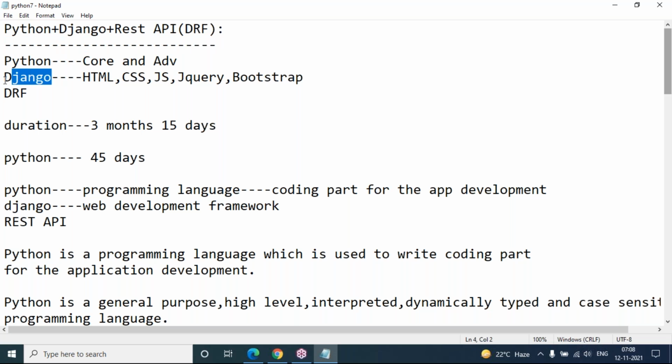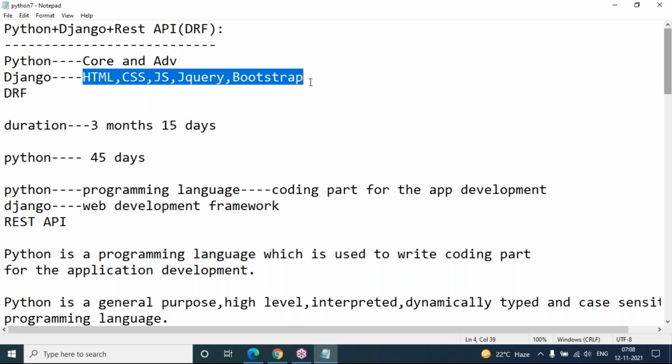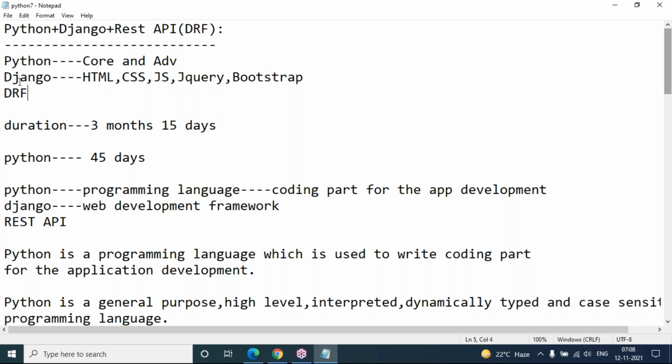And Django is nothing but a web application development framework. It's completely written in Python. To learn Django or DRF, Django REST framework, the Python programming language is compulsory. At the time of Django discussion, I'll cover basics of all UI technologies also, like HTML, CSS, JavaScript, jQuery, Bootstrap. And the duration of this complete Python package course is 3.5 months.